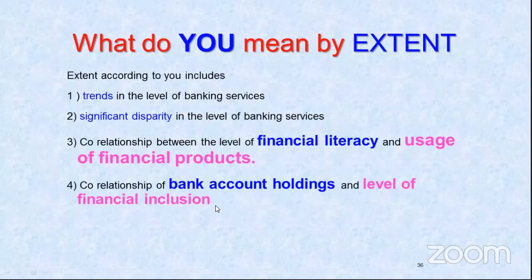Now, this has not come out of the blue. This has come after reviewing literature, and after that only I have decided what is my scope. My scope means, according to me, what this extent is. I will include trends. I will include disparity, correlation with usage of financial products, and correlation of bank accounts and level of financial inclusion.